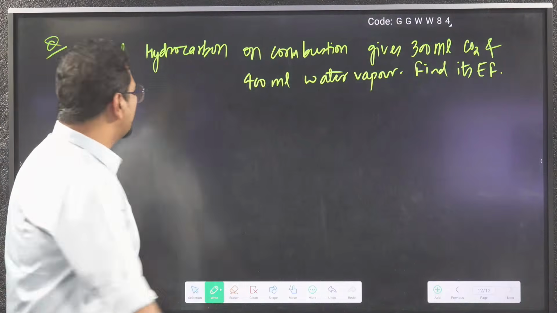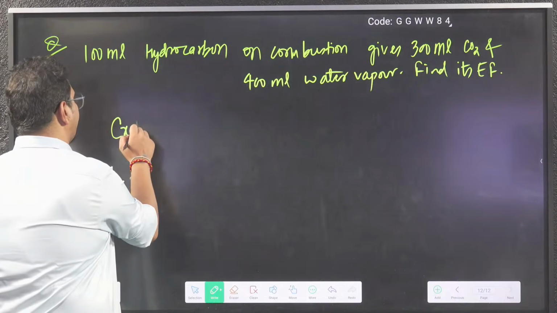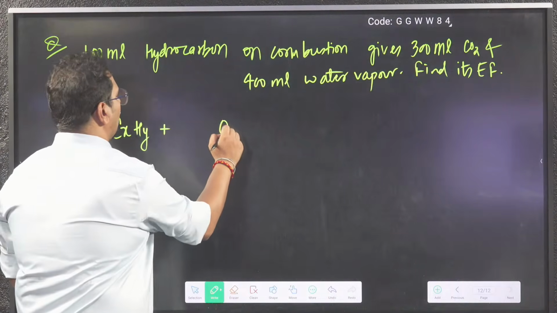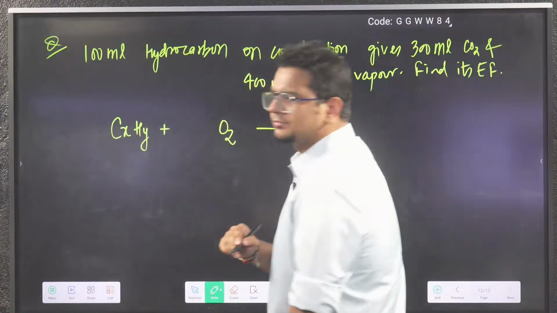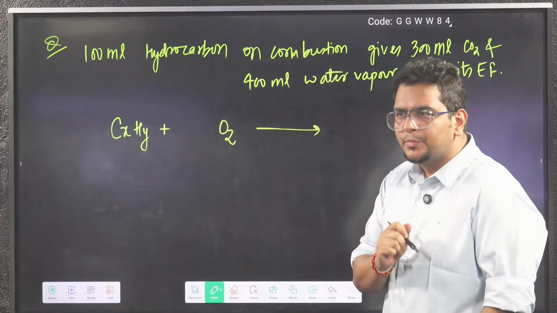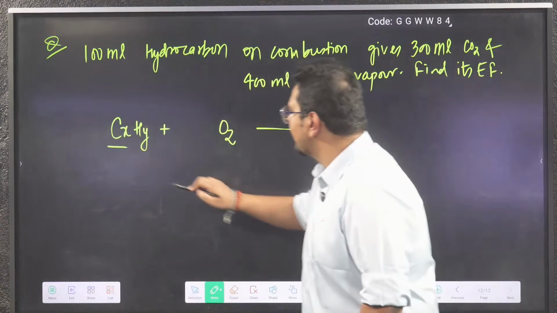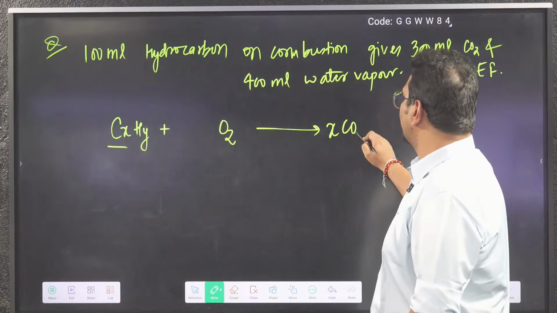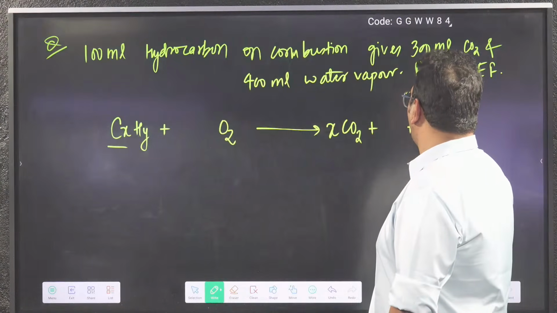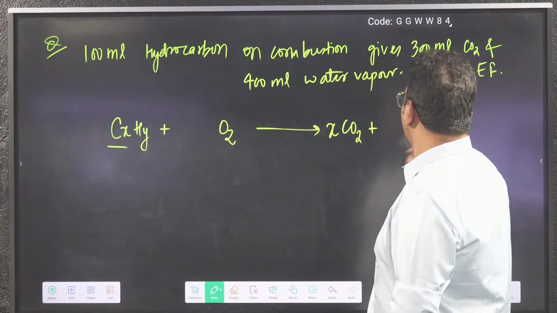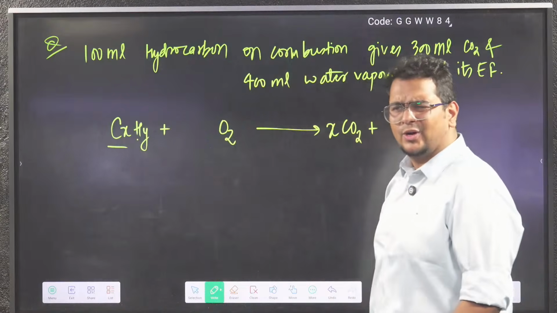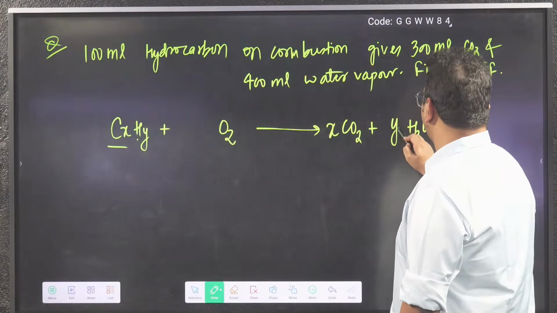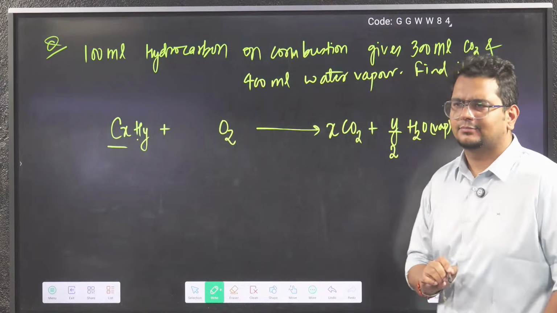So the hydrocarbon is CxHy, taken with O2. How much CO2 is produced? CO2 is balanced by the carbon atom, so x CO2 will come. How much water vapor is produced? Water is balanced by the hydrogen atom, so y by 2 will come.